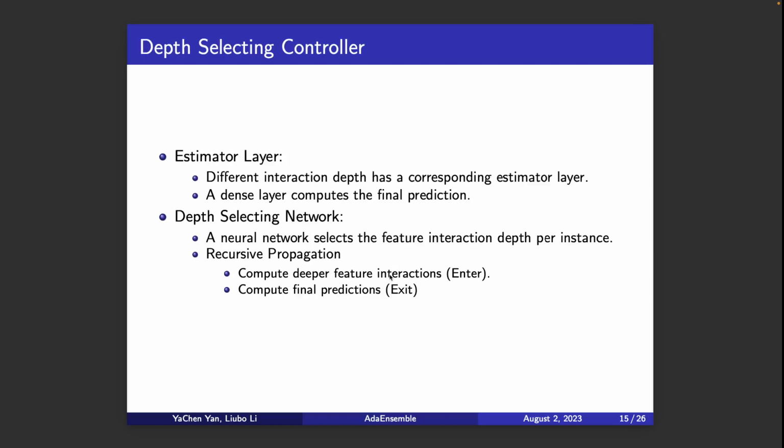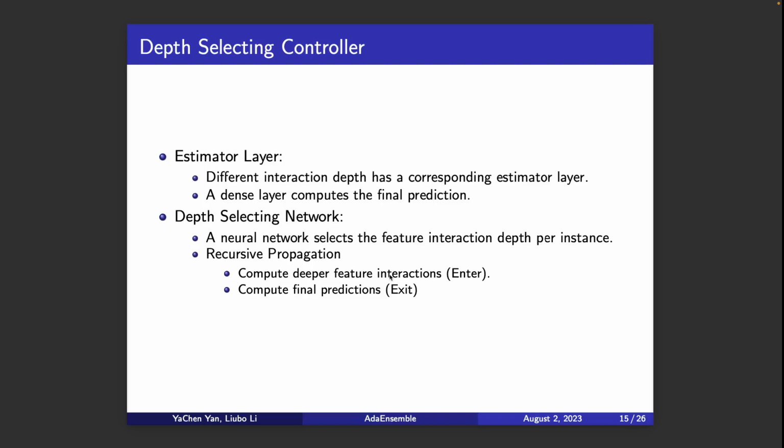Then we will introduce the depth selecting controller. The depth selecting controller mainly has two key building blocks. The first one is the estimator layer. Basically, different interaction depths have a corresponding estimator layer. It's basically a dense layer that computes the final predictions. And then there is the depth selecting network.